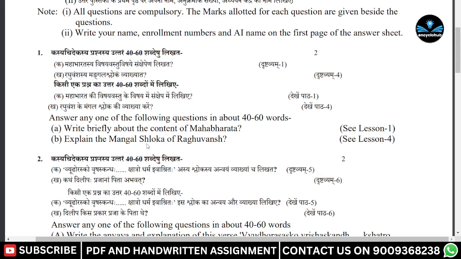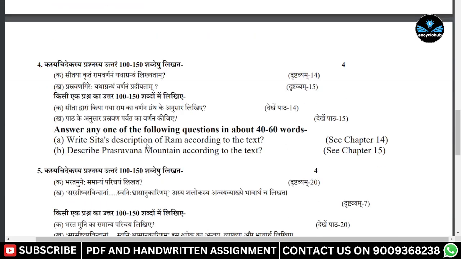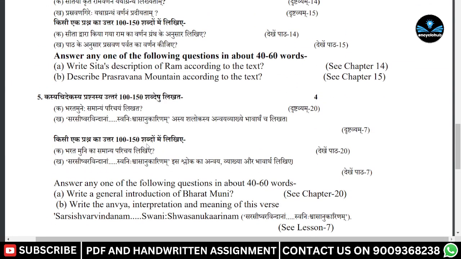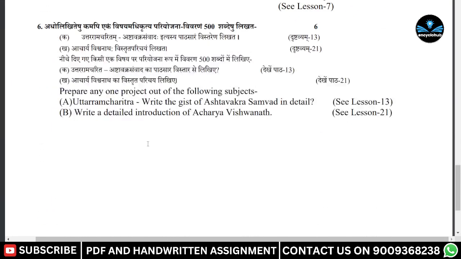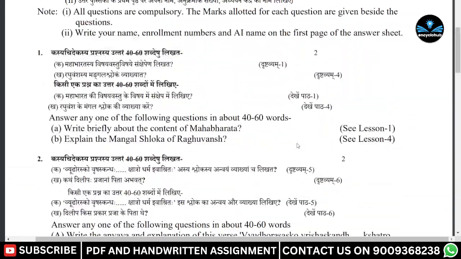So you need to write 1, 2, and 3 in 40 to 60 words, and 4 and 5 you need to write in 100 to 150 words, and question number 6 you need to write in 500 words. Every question has a chapter name which it belongs to, so you need not worry about anything.